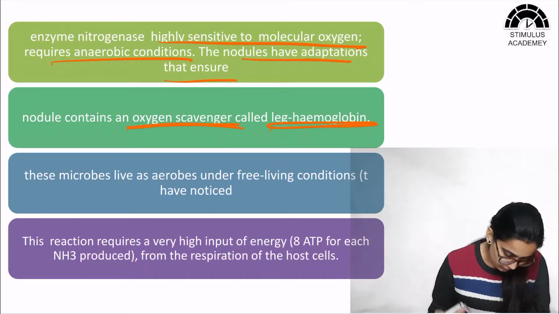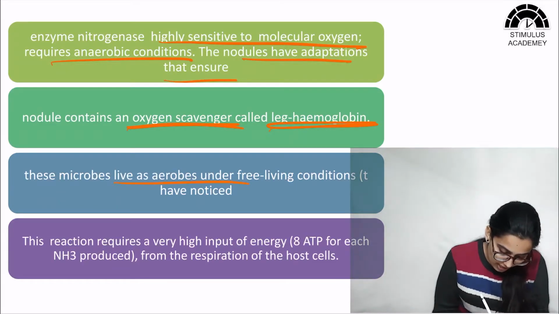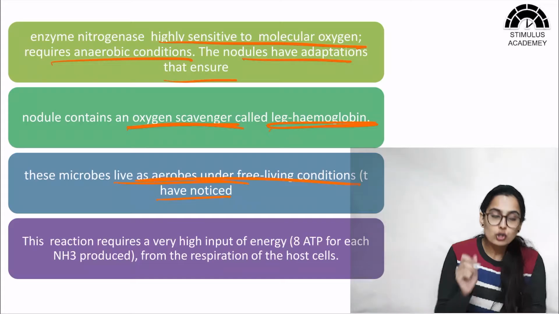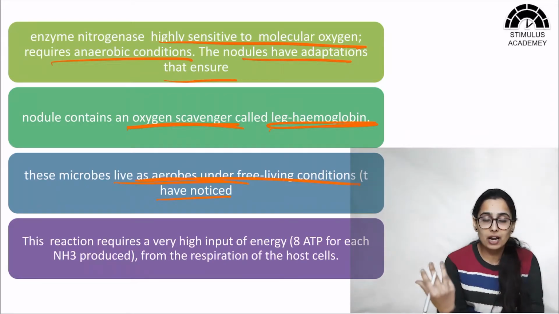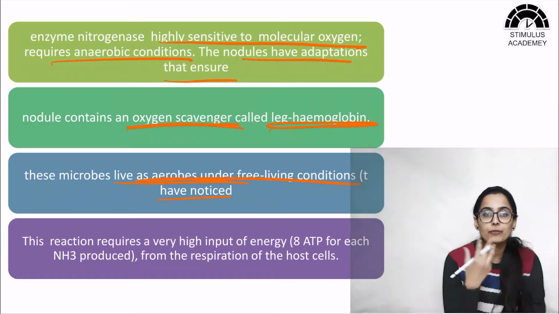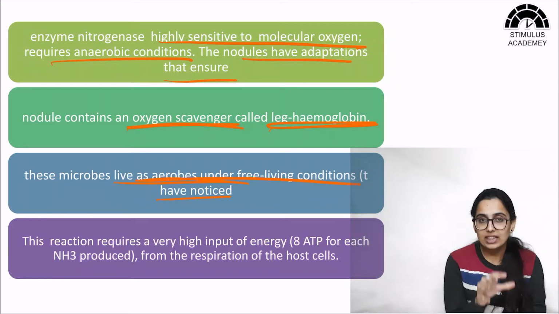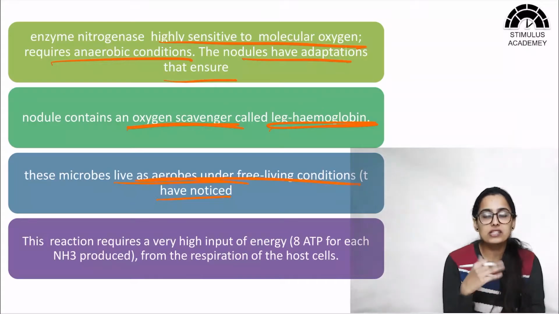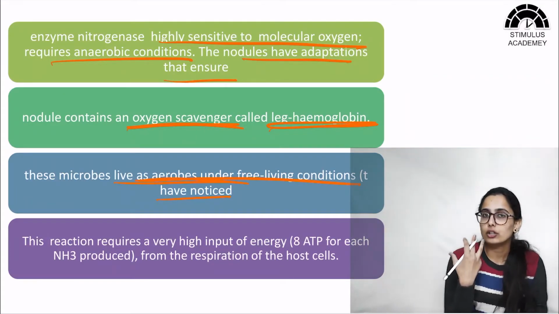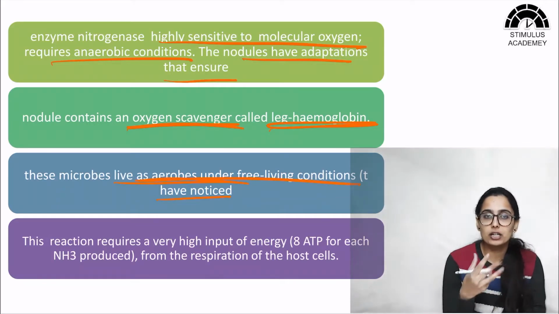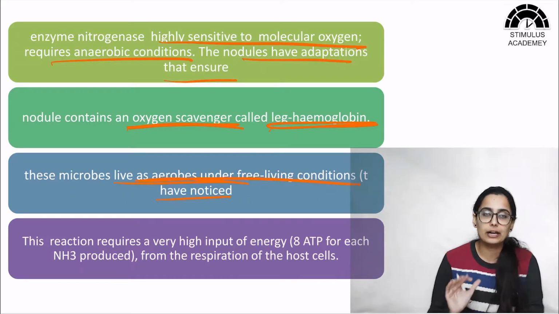Therefore it ensures that anaerobic conditions are maintained. These microbes live as aerobes under free living conditions. Microbes like Rhizobium and Frankia are normally free living and aerobic, but when they are fixing nitrogen in symbiotic association, they become anaerobic because inside the nodules we have anaerobic conditions so as to protect the nitrogenase enzyme.